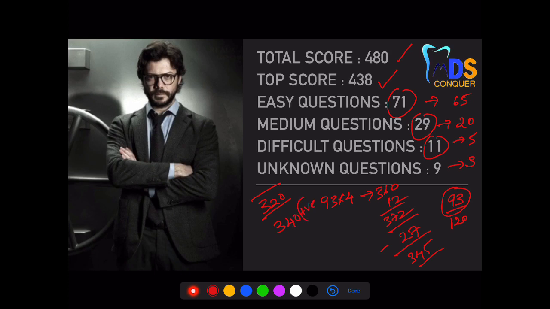So 340 plus in this question paper is a very safe zone to get into government college, and 320 is somewhere around 300 to 320. A minimum score of 300 is mandatory for you to get a decent rank or to be in the racetrack to give tough competition. Minimum score of 300. So this is my analysis, and people who have crossed 300 plus are somewhere around 120 in the list of ranks that I have just seen.